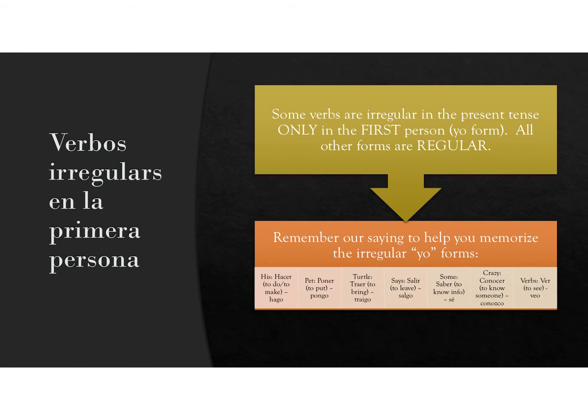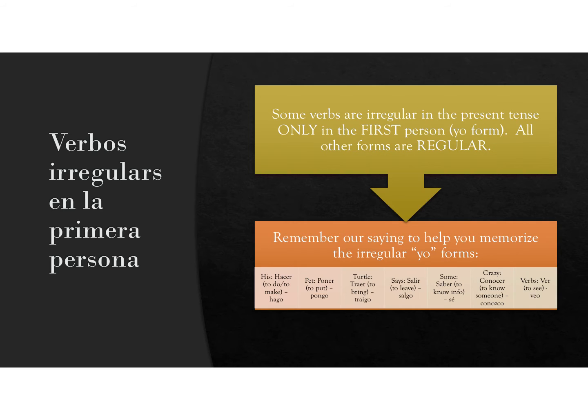The first thing that we need to review are those verbs that are irregular in the first person. So remember that some verbs are irregular in the present tense only in the first person, which is the yo form. All other forms are regular. That was something that we didn't all quite get the first time, so let's really make sure that we're focusing in on that. So again, these forms are irregular in the yo form, and I have them all listed here below, but then any other form is just going to follow your normal rules.